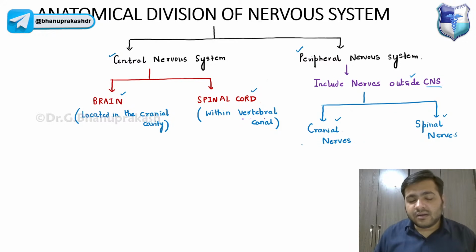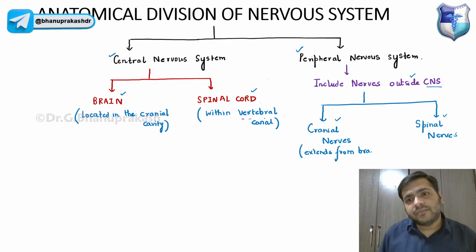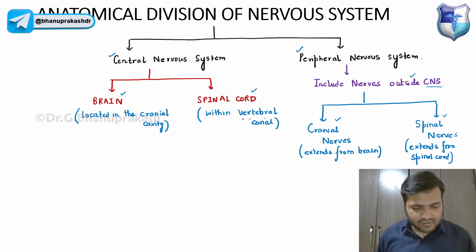So the cranial nerves, you already know, it extends from the brain. And the spinal nerve, it extends from the spinal cord. Right? So that is the basic thing that you guys already know.